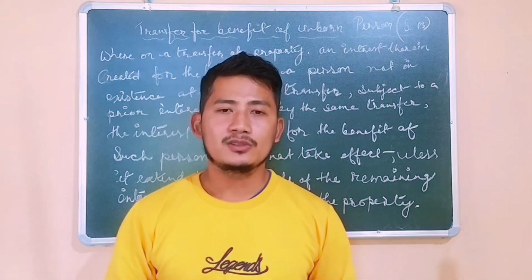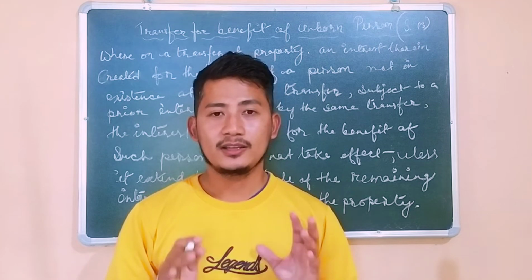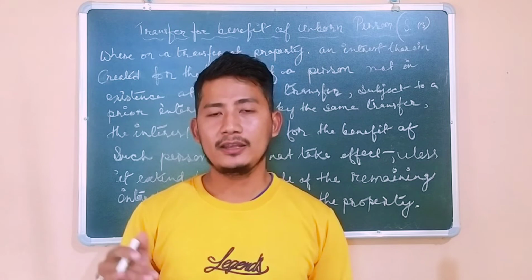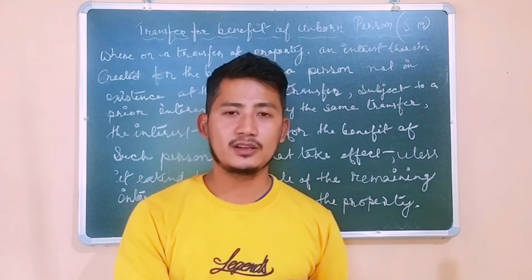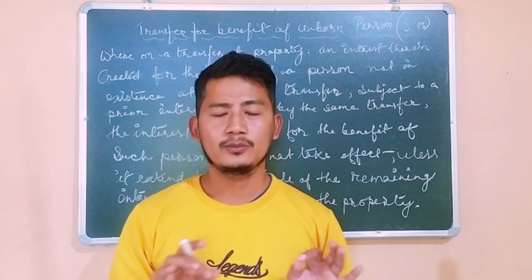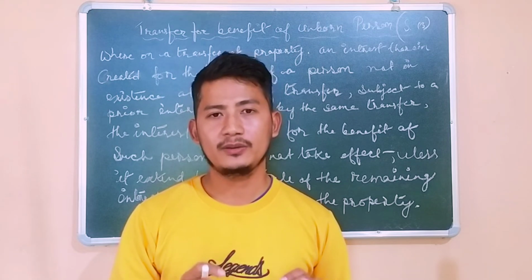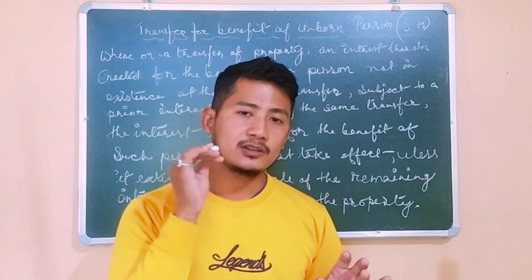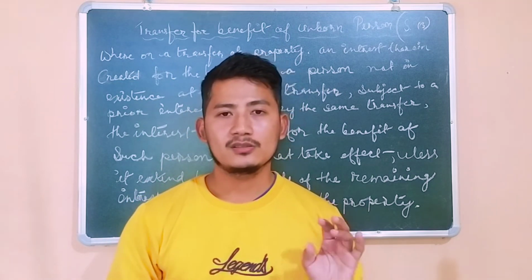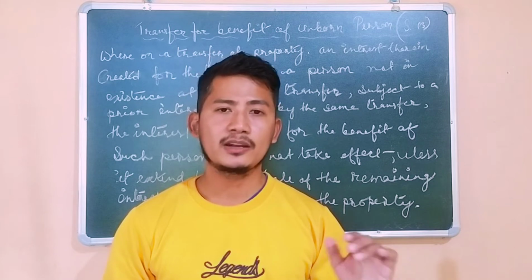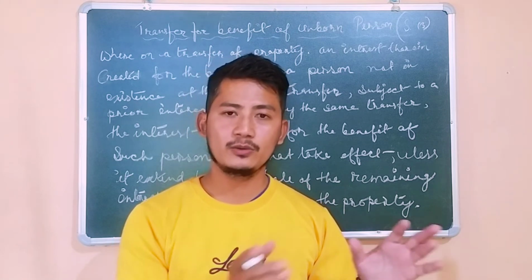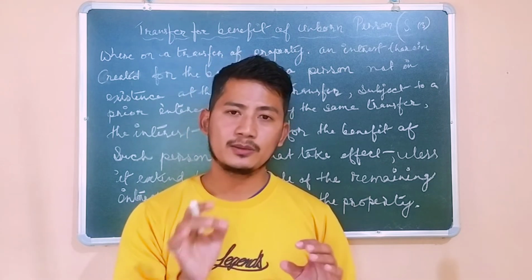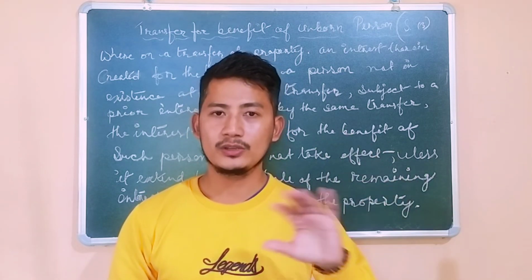All right, so let's suppose there is a father, and he has a son, and the father does not have faith in his son, that if the father transfers his property to his son, the son will destroy the property and will not make good use of it. So in that case, the father thought that he wanted to transfer that property to his son's son, I mean his grandson. So in that case, the father can transfer the property to his grandson who is unborn, who is not born yet.